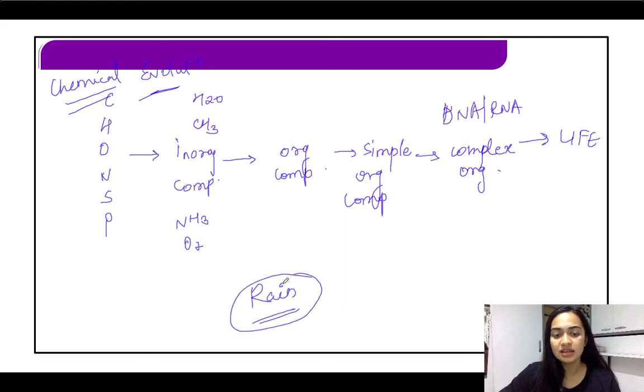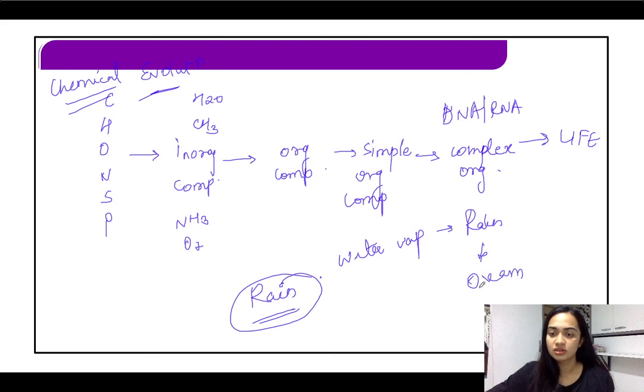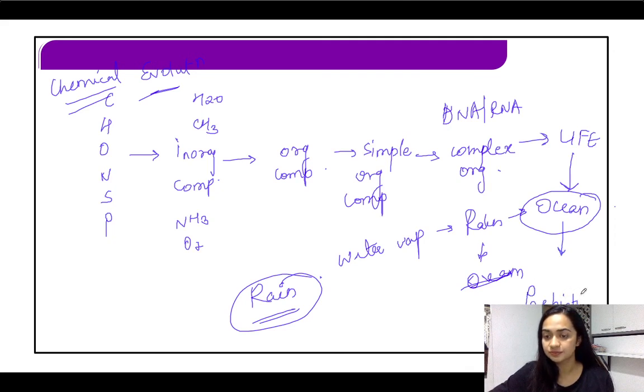In this, another important point is your rain. Where did the rain come from? Basically all the water vapor condensed, all right, and they formed rain which made the ocean. Okay? And it is said that life generated from the ocean, and the ocean is your prebiotic soup. All right. So I hope this is clear.